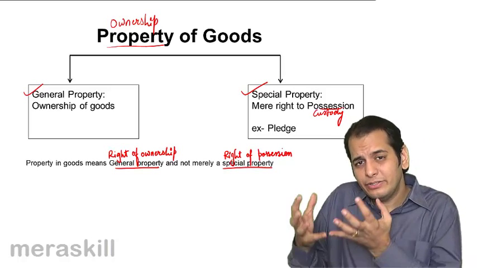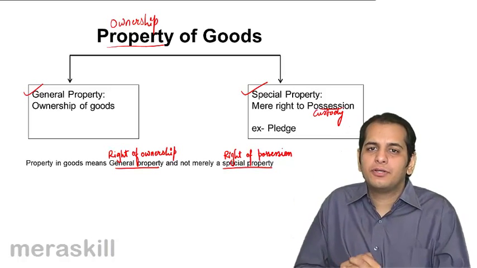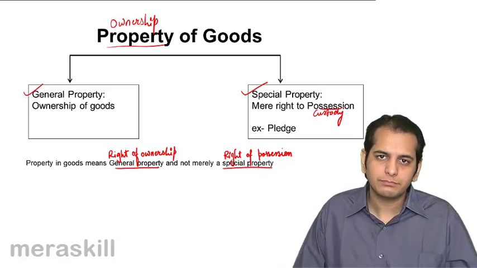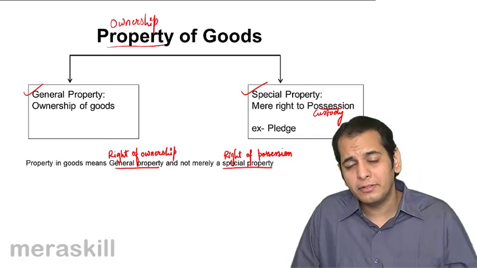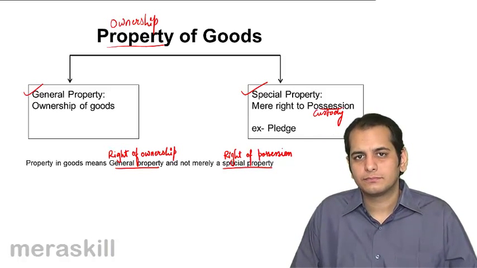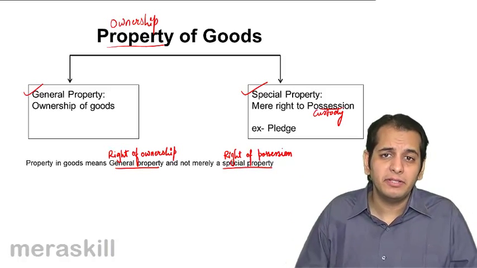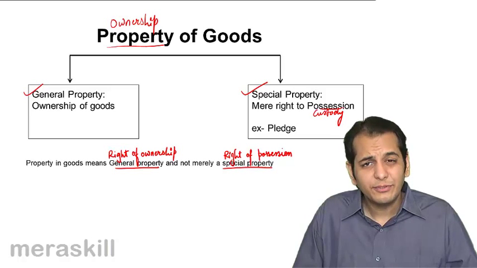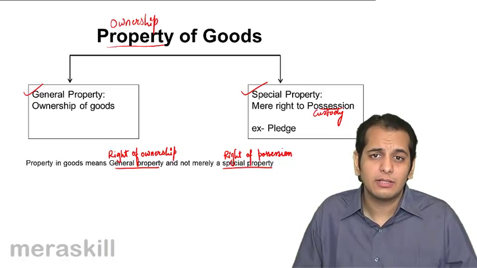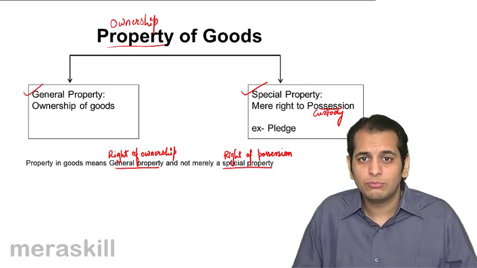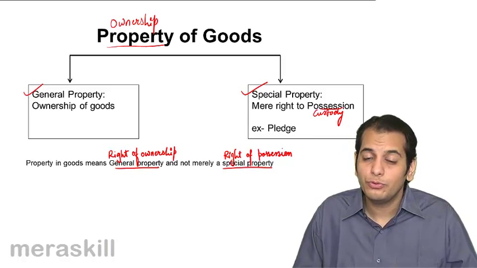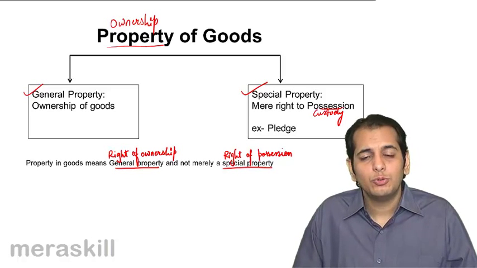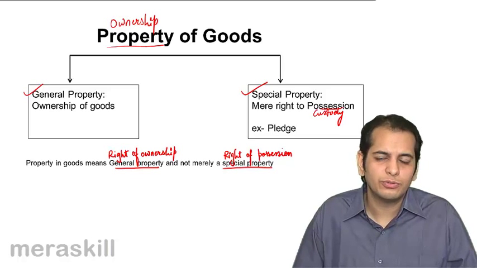So possession is merely having a particular thing in your custody. You borrow a pen from your colleague, so you have that pen in your possession. Can you do whatever you want with that pen? Can you sell that pen? Can you throw that pen away? No, you can't, because you are not the owner of that pen. You are under an obligation to return it to the owner.